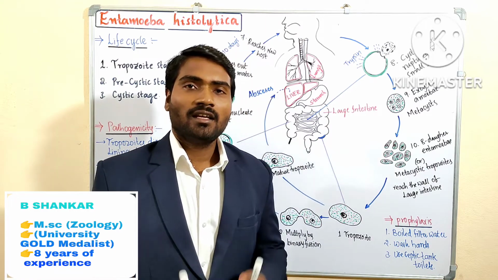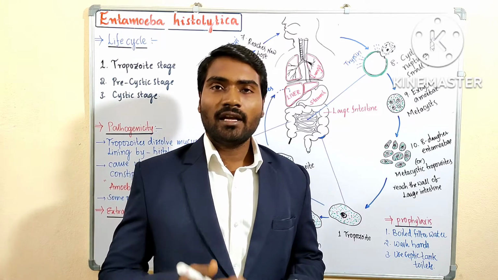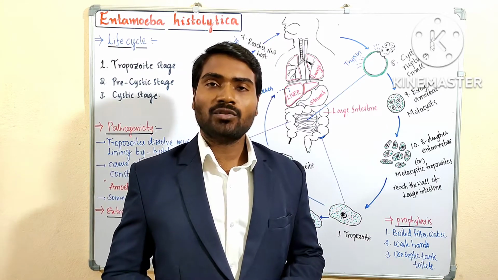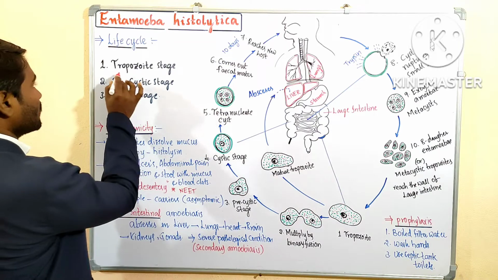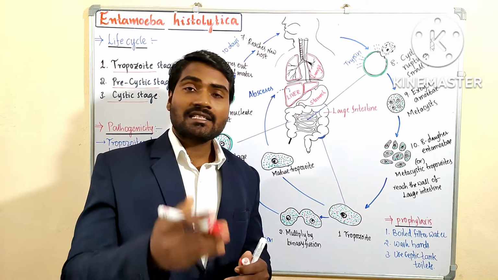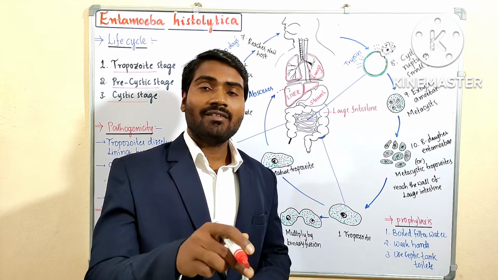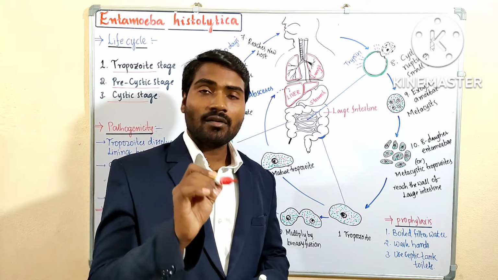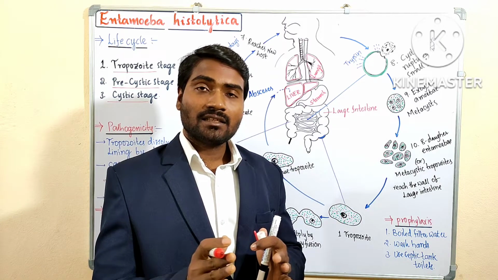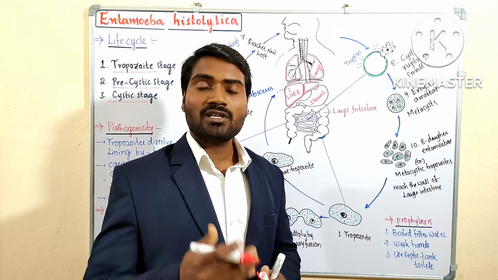This is Shankar sir. In the previous class, I started the life cycle of Entamoeba histolytica and gave little information about the stages of its pathogens. Like the trophozoite stage we have discussed, the pre-cystic stage we have completed, and also the cystic stage, and their structure and important features we have discussed. Go to the description, I will send the link. I will keep the link of that class. So keep watching. After listening to that class and coming to this class, you can understand better about the life cycle of Entamoeba histolytica.